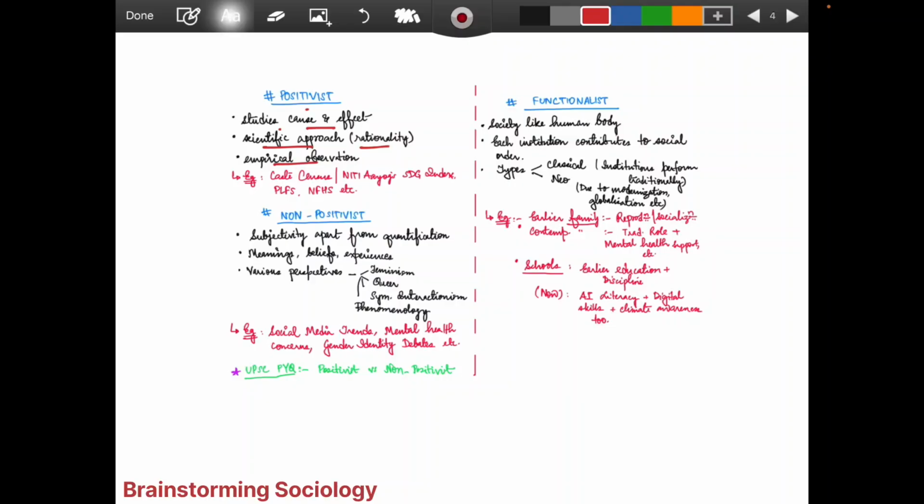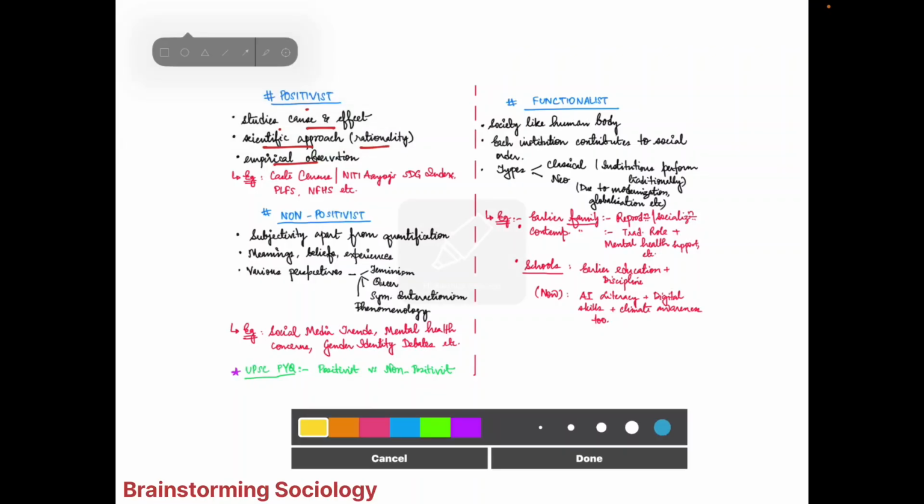Here the examples we can see talk of the caste census, NITI Aayog's SDG index, PLFS, NFHS, etc. Right? So when we are talking about this, we know that it is talking about the positivist. Next, when we talk about the non-positivist, we are talking about subjectivity, which was earlier not possible in the positivists.